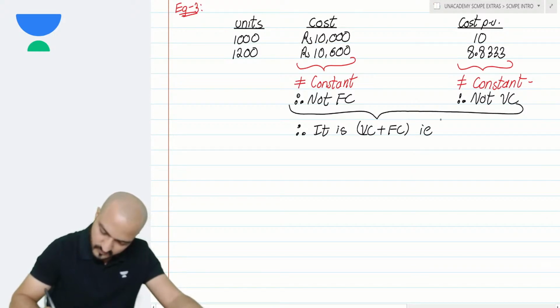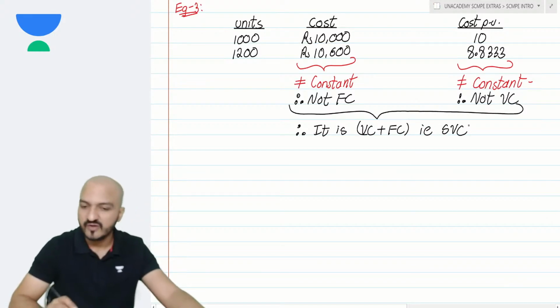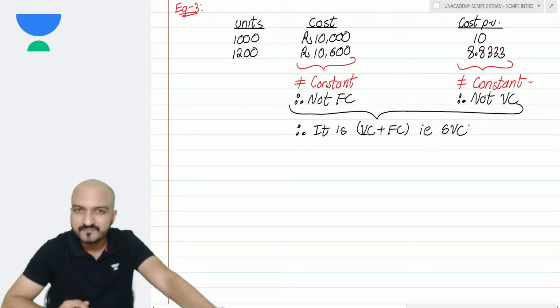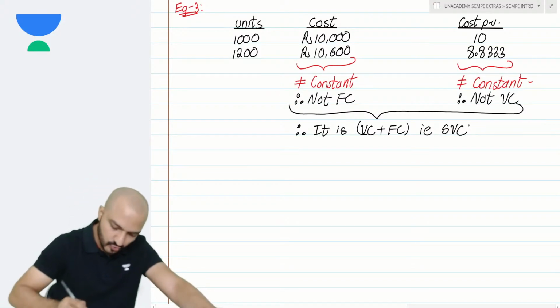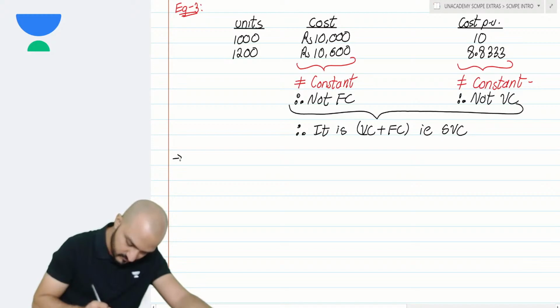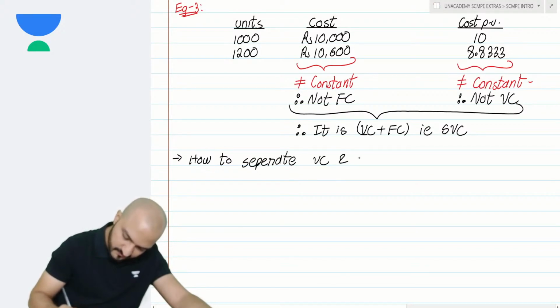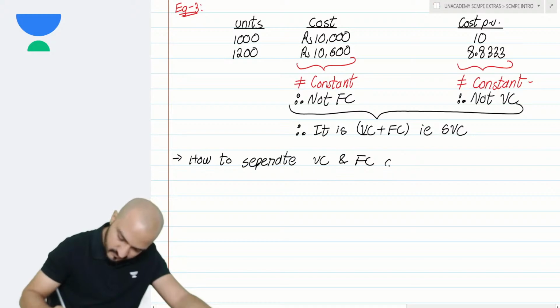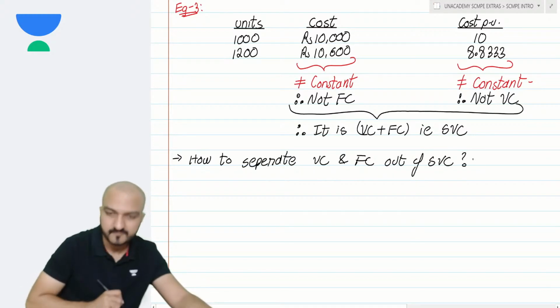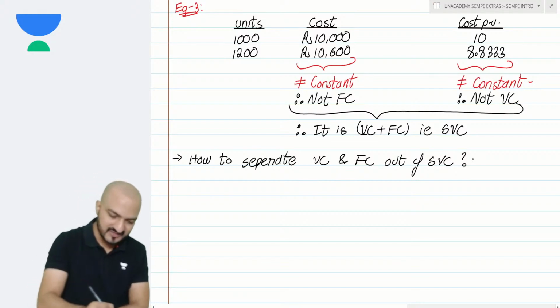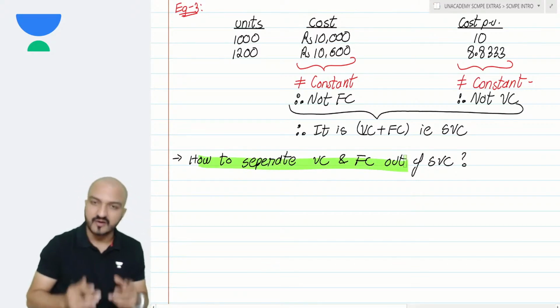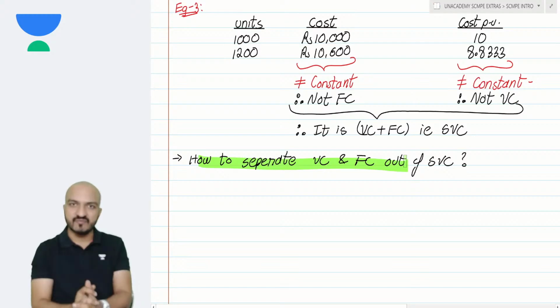You can call that semi-variable cost, SVC. And we need to learn a method about how to separate VC and FC out of SVC, out of your total cost.